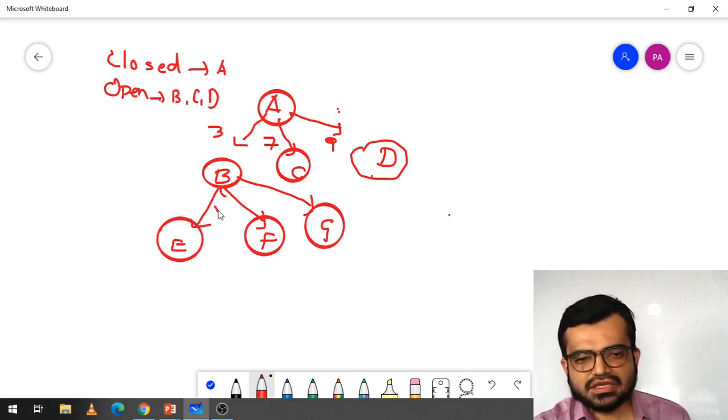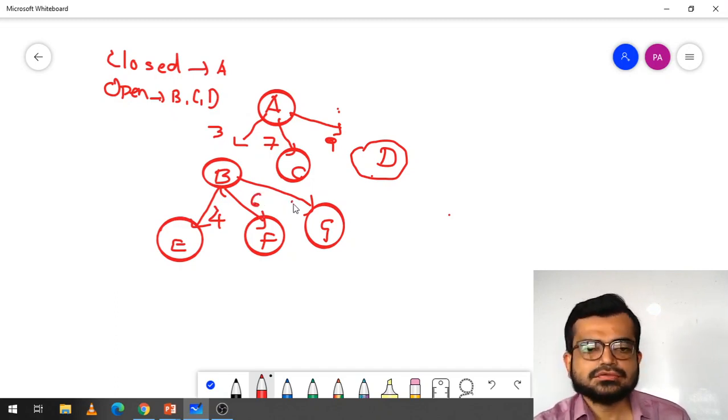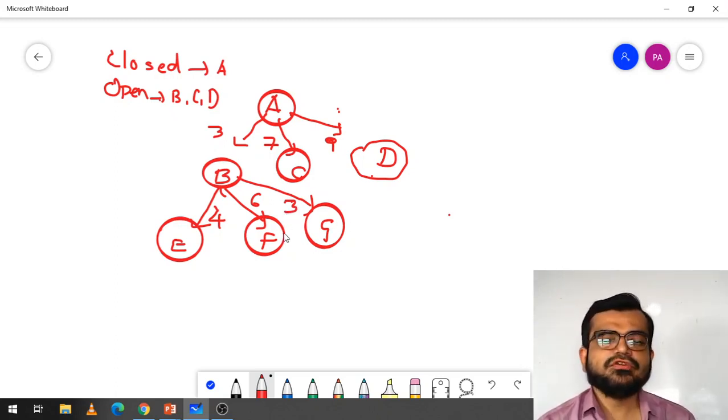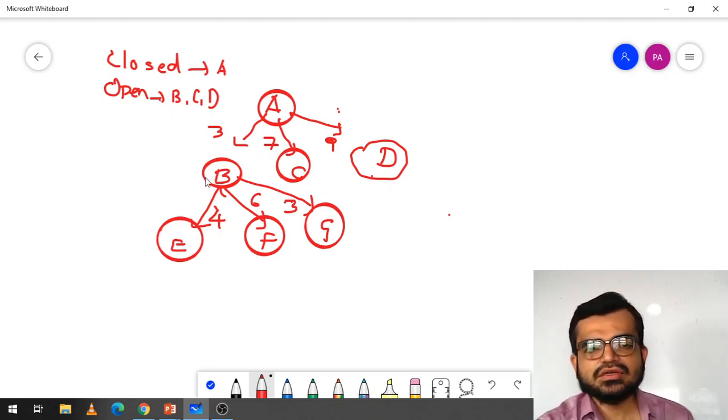Now if you see here, it is 4, it is 6 and, you can take, something around 3. The next node now is B. B is in open state, that means it is not yet expanded, A is just expanded.